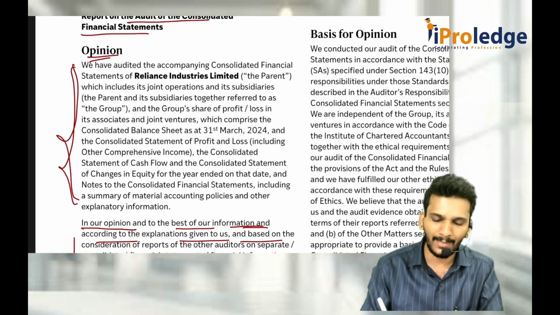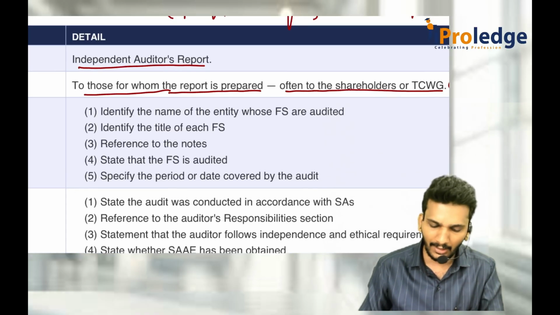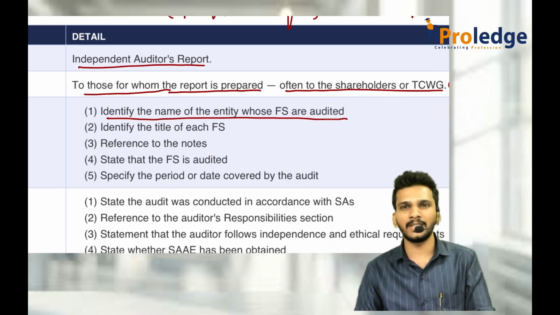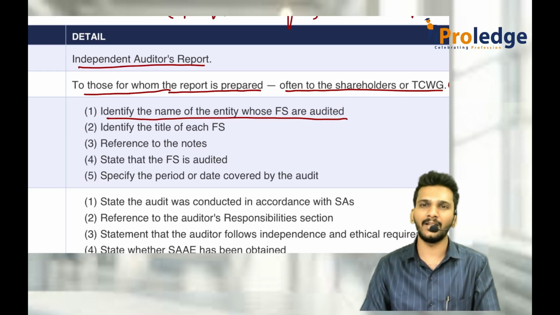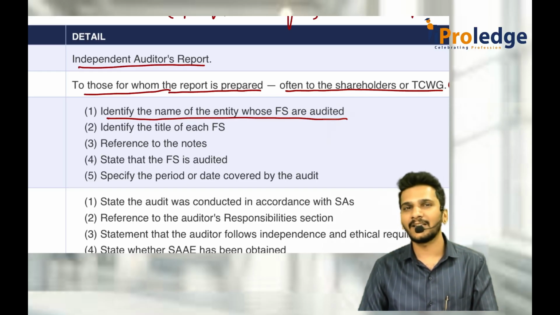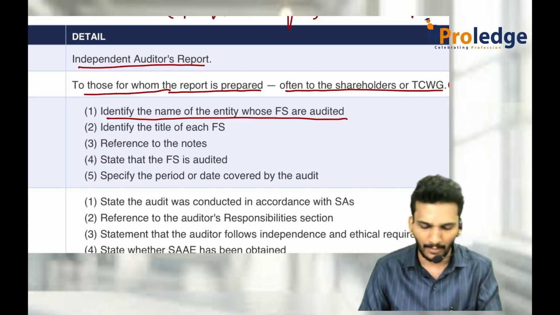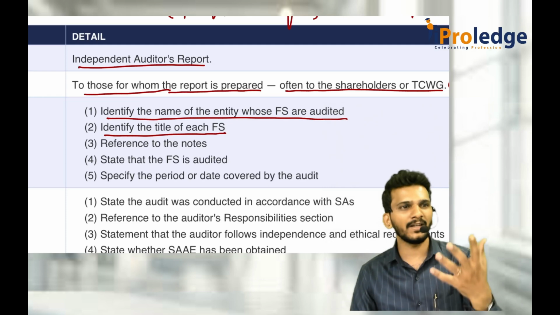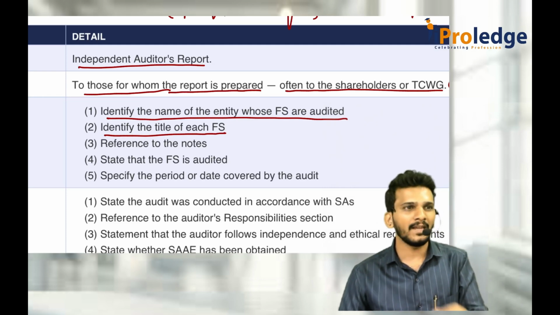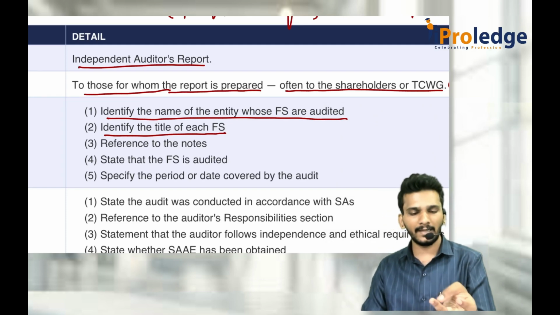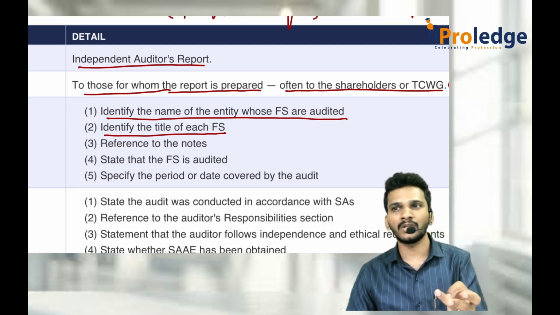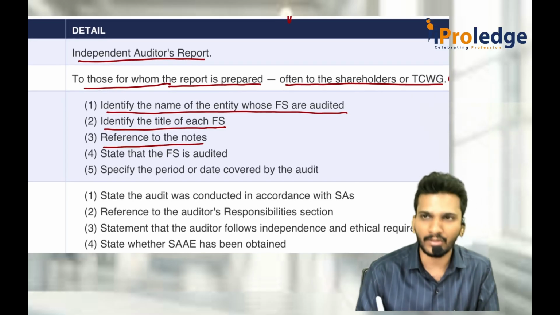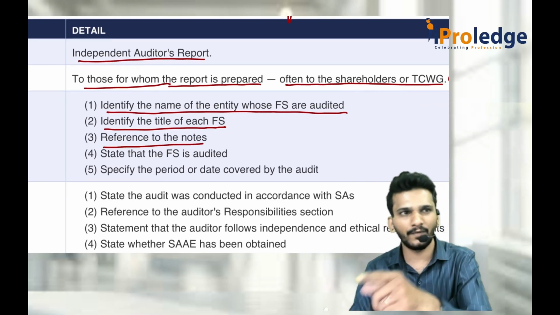Sir, what are those 5 elements which have to be there? The auditor has to identify the name of the entity whose financial statements are being audited. That means if you are auditing the Reliance company, you say that we audited Reliance Industries Limited, you tell the name. After that, you identify the title of each financial statement. What are the financial statements? 5 financial statement items are there. We audited the balance sheet, P&L, cash flow statement, SOCE, and notes of Reliance Industries Limited. Again, you give the reference to the notes. That means notes to accounts is also there.